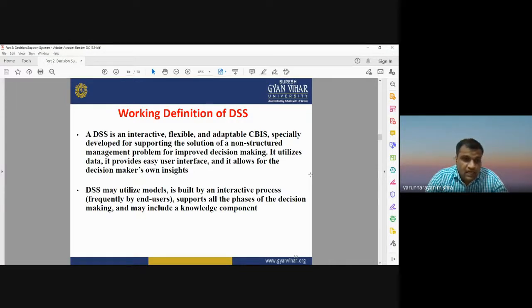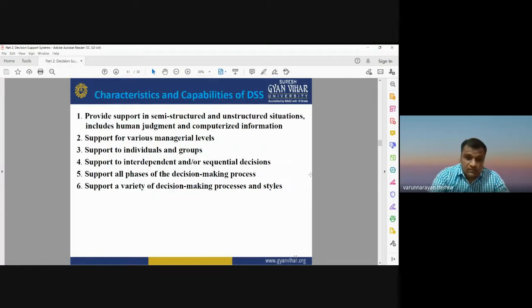DSS may utilize models. It is used for utilizing different kinds of models in an interactive process, and it supports all the phases of decision making and may include a knowledge component. So this is the general working definition of decision support system.